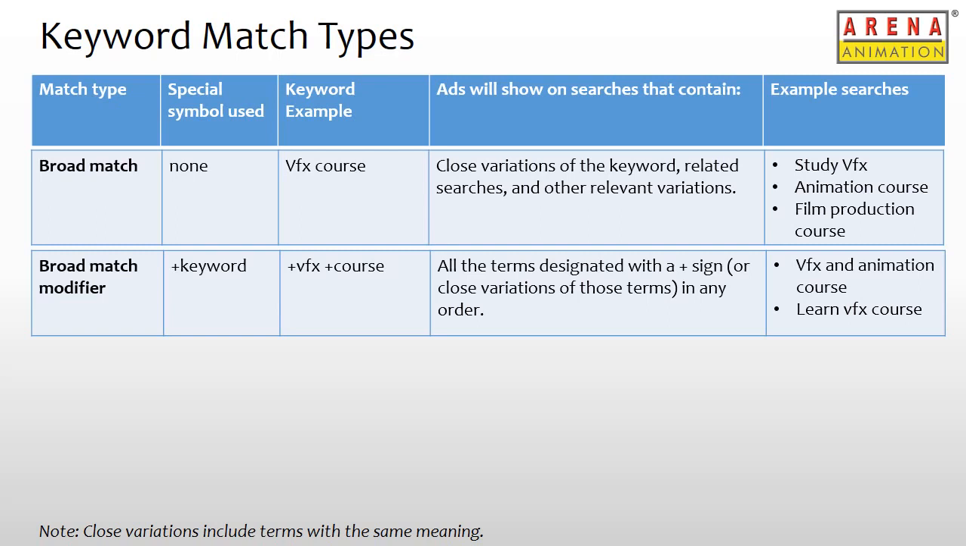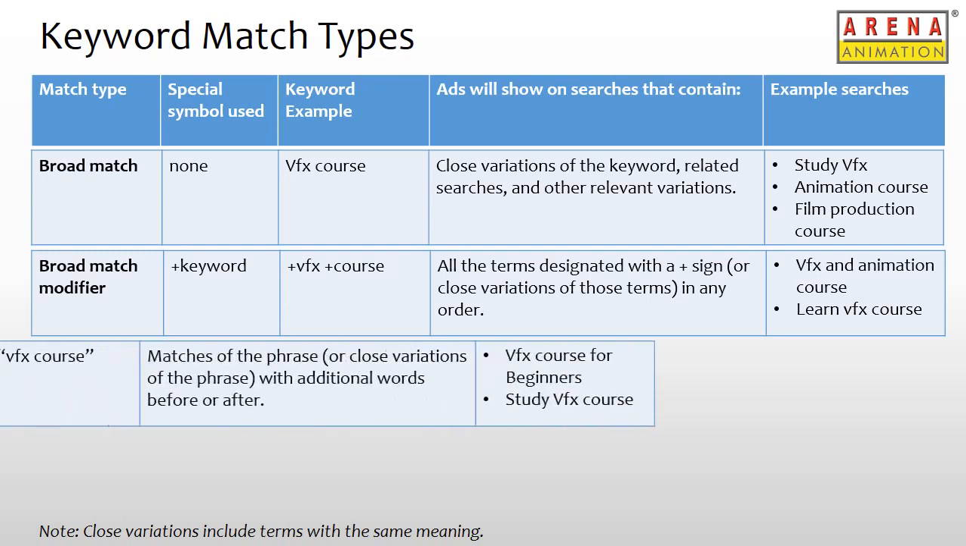For example, if we had a keyword with plus sign in front of VFX and plus sign in front of course, and someone is searching for VFX and animation course, then our ad would show up as both terms VFX and course are included in the search terms. If someone searched for VFX artist, then our ad wouldn't show up as the search terms do not contain the word course in them. Here the order in which the search terms are entered does not matter as long as they are matching with the words that have the modifier or plus sign in front of them.